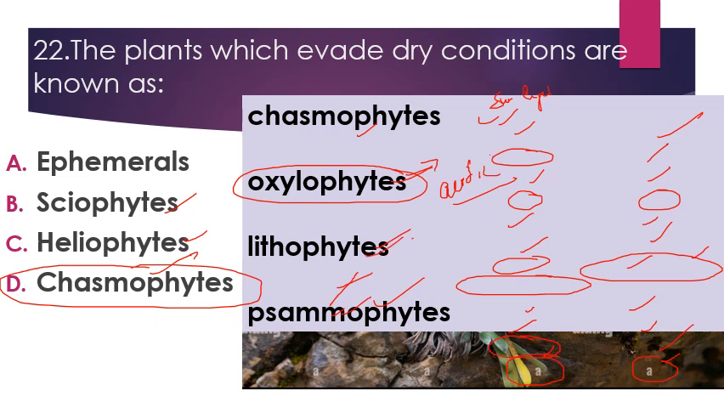Then lithophytes. These are the plants which grow on the rock surface. रॉक के सरफेस के ऊपर ग्रो करते हैं. Then psammophytes. These are the plants which prefer to grow on sand, जो सैंड के ऊपर ग्रो करते हैं. So these are the terms which are used for different plants on the basis of habitat.